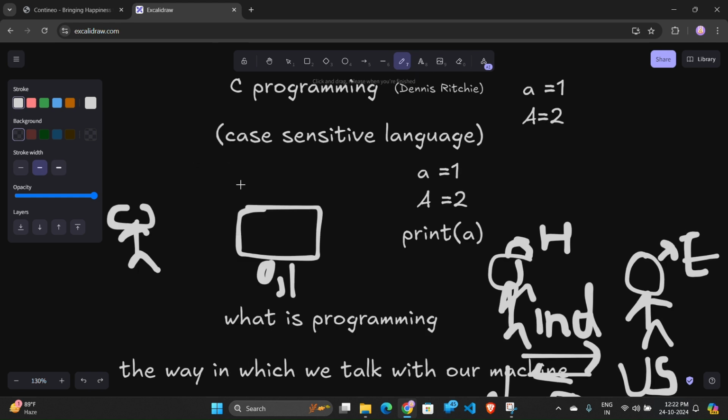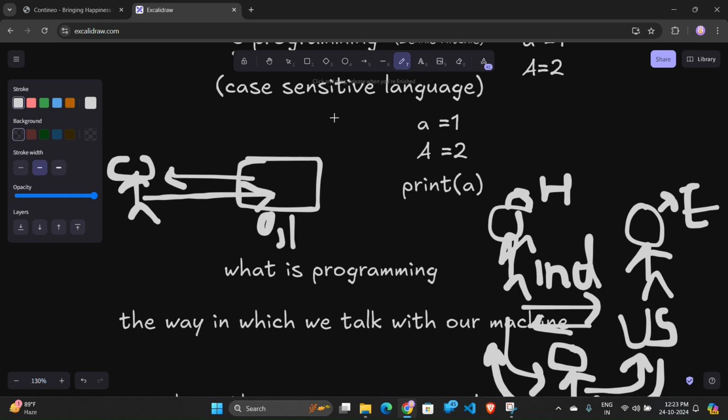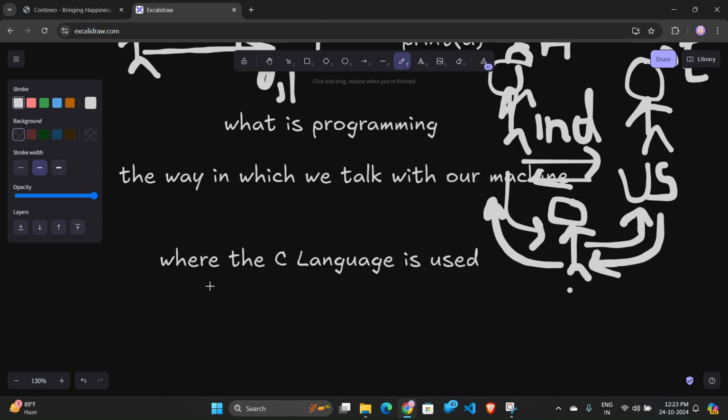Languages are made, for example C, JavaScript, Java, Python, HTML, Kotlin, CSS. There are many languages in the market through which you can communicate with your computer. In this series, as I have told you, we are going to see about C programming.